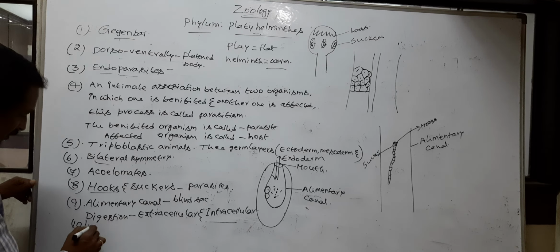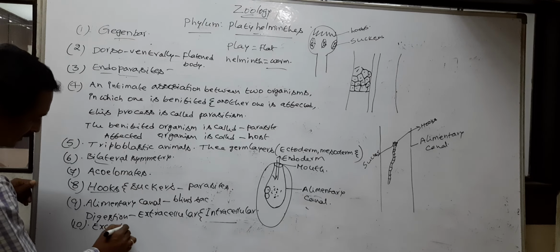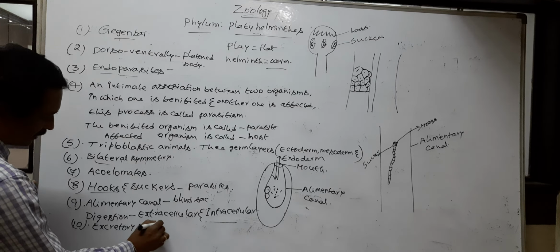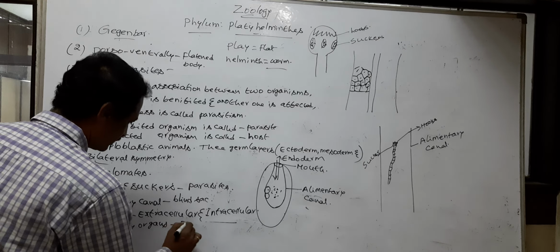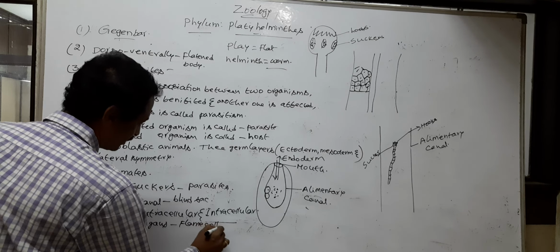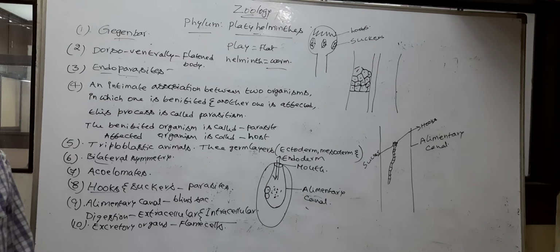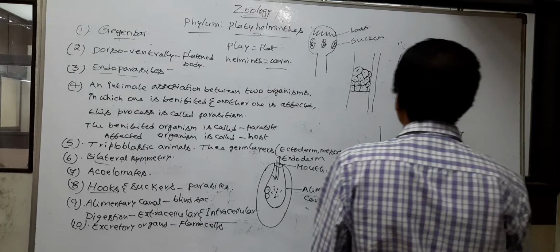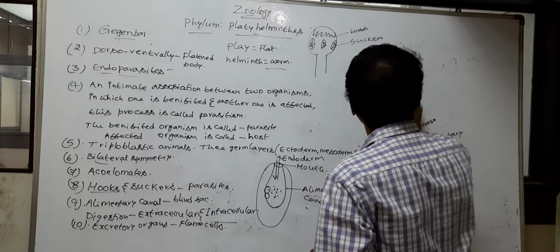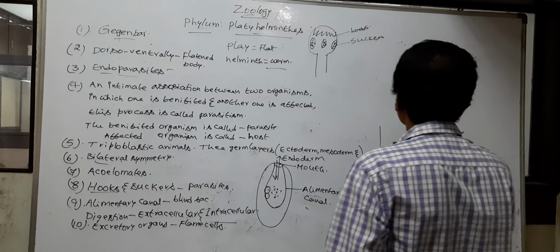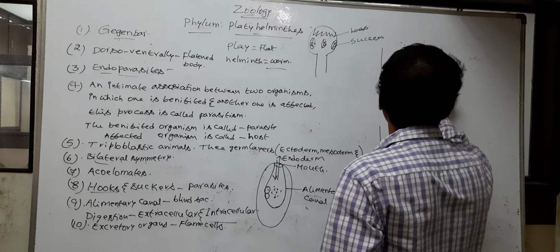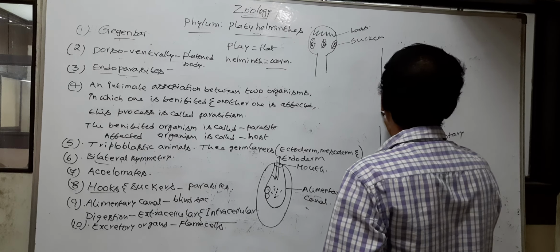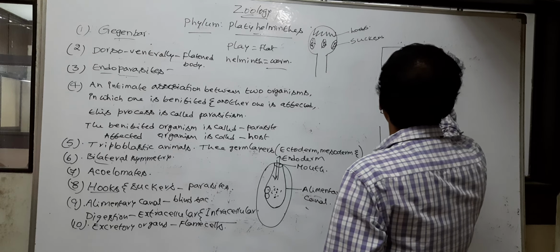Next, excretory organs. Excretory organs are flame cells. So flame cells are the excretory organs. For example, this is the body of Platyhelminthes.